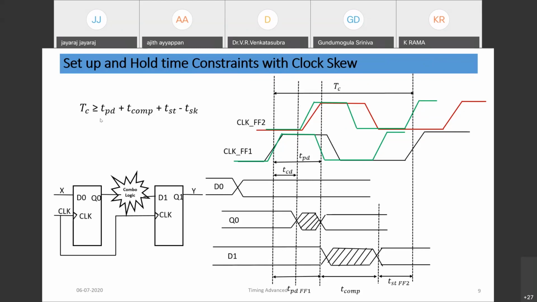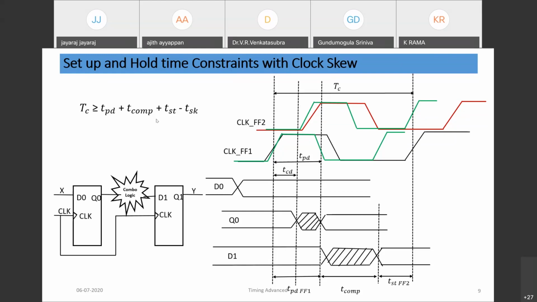Now the TC, clock period, should be greater than or equal to TPD plus T combo plus TST of the flop minus the T skew, clock skew, TSK. Suppose the clock is advanced. You can imagine what happens. The edge would come within the setup window. So that means we need to add the skew also to the clock period.